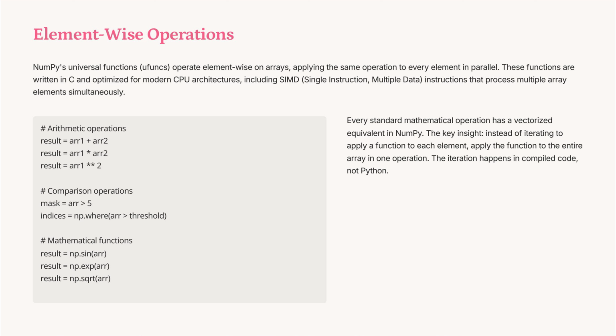NumPy's universal functions perform element-wise operations on arrays, leveraging optimized C code for efficiency. Arithmetic operations like addition and multiplication, comparison operations for filtering, and mathematical functions such as sine and exponential are all vectorized. This approach eliminates explicit loops, applying functions across entire arrays simultaneously, enhancing performance and simplifying code.